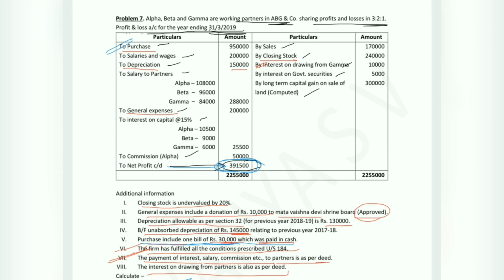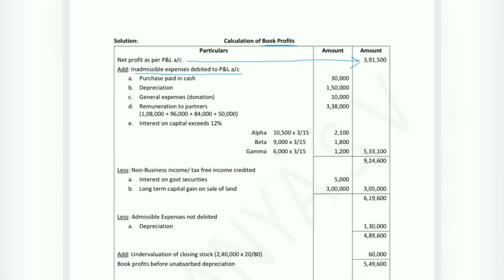Under section 40A subsection 3 of the Income Tax Act 1961, any expenditure in excess of rupees 20,000 shall be disallowed if it is paid by any mode other than an account payee cheque or bank draft. Since this value is paid in cash, the complete 30,000 will be treated as inadmissible expense.